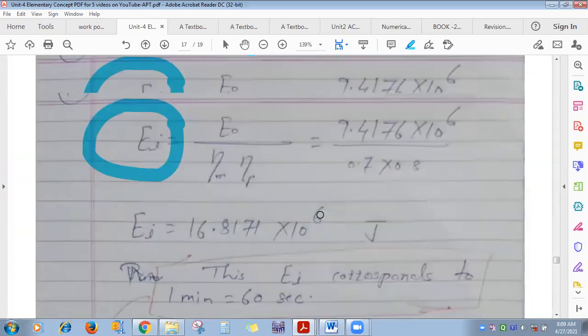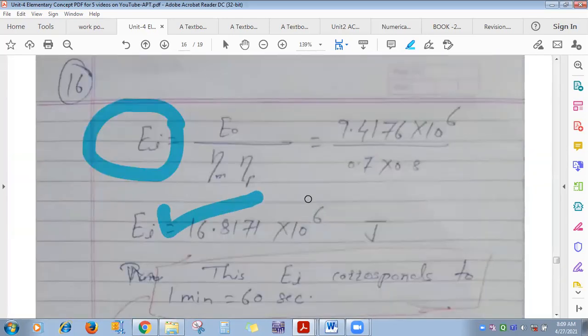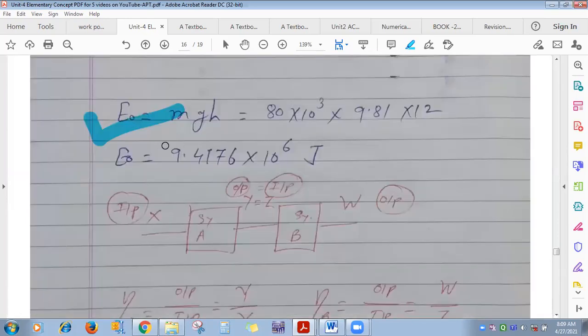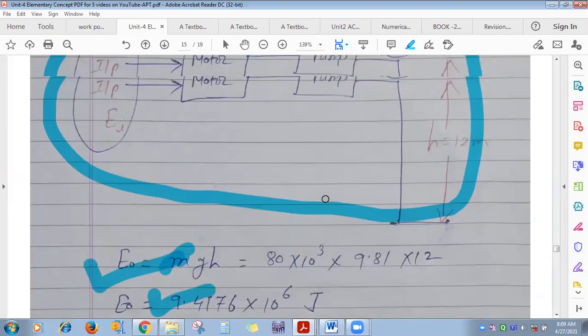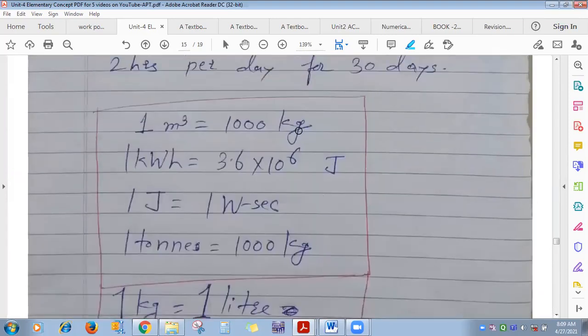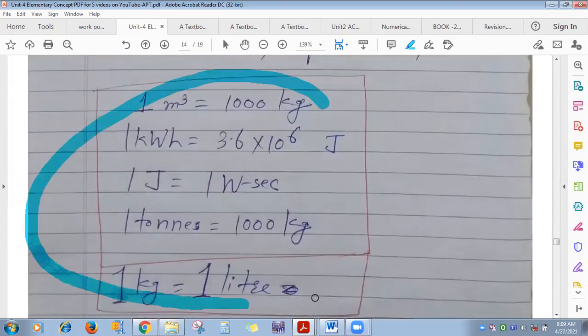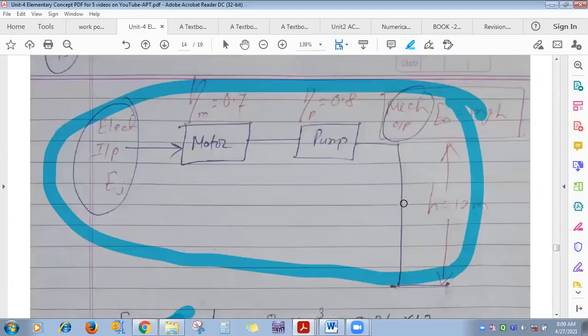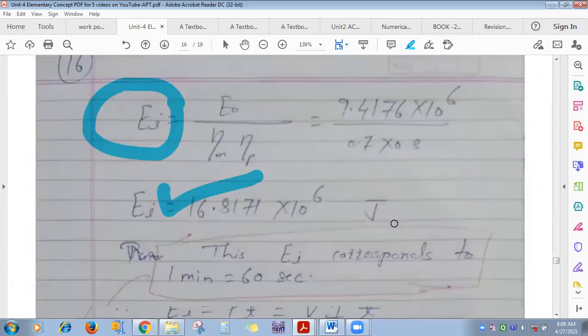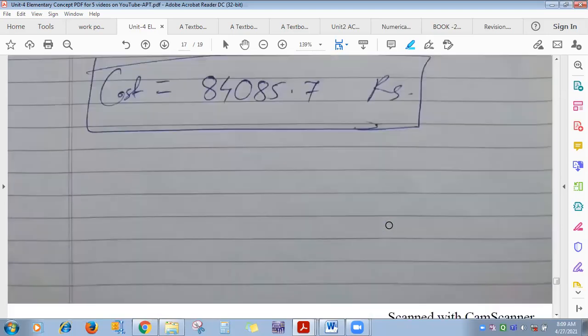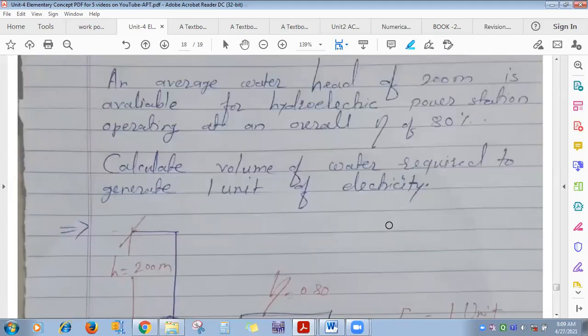Or suppose some parameter like input is given, and you may get asked to calculate the output, or mass in kg, like this also. This relationship, everyone please keep in your mind. You have to use this. This type of numerical you do, motor pump, any of the parameters you may get asked.